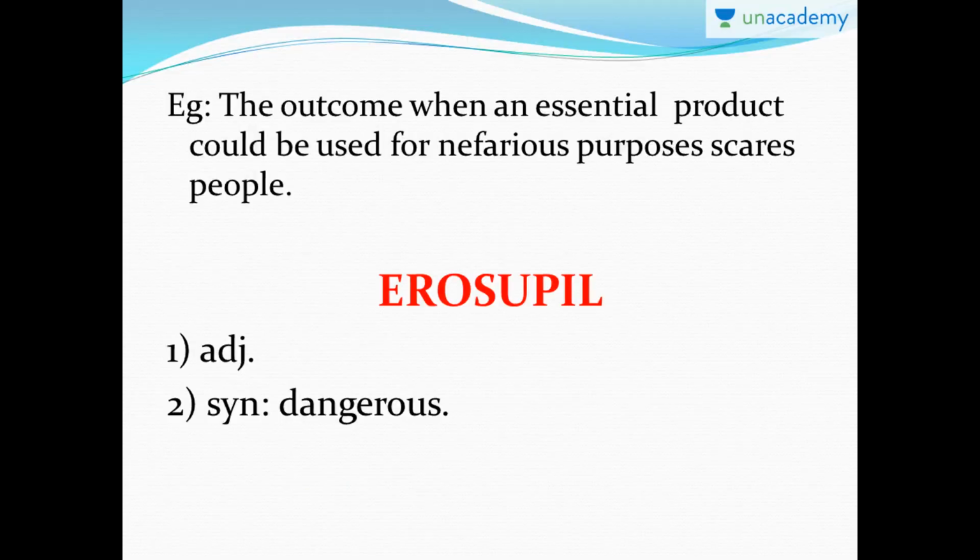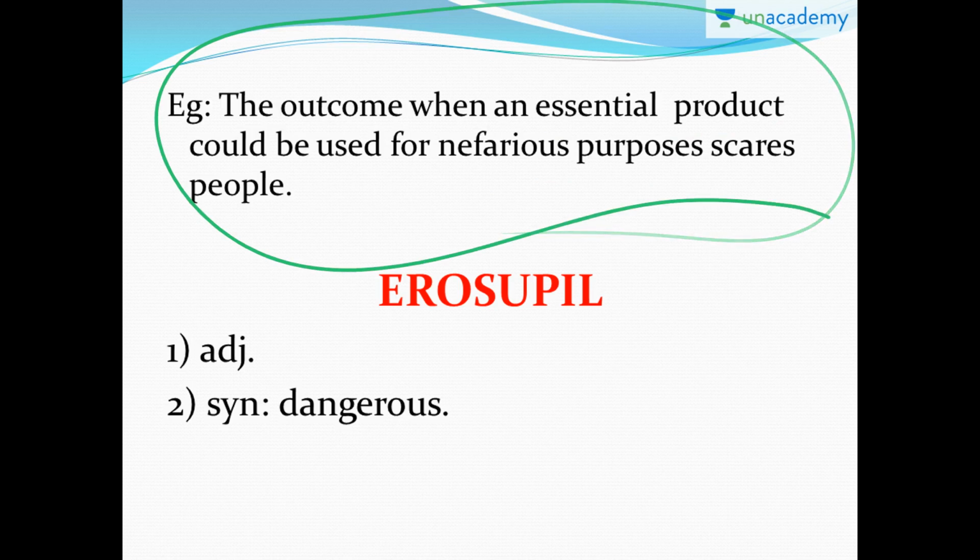Okay. So the example is, the outcome when an essential product could be used for nefarious purposes scares people. So what will happen when an essential product could be a medicine. So when those products could be sold for nefarious purposes, maybe they are sold as drugs. So the outcome is very scary because it is a very essential product for people to save their lives, but in turn they are sold for nefarious purposes or with wicked intentions or evil intentions. So the outcome is really frightening.